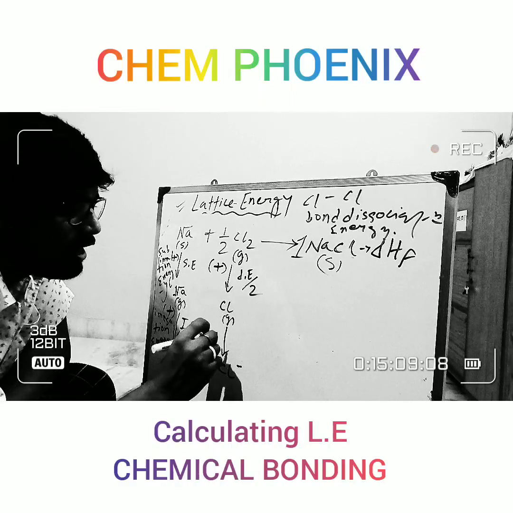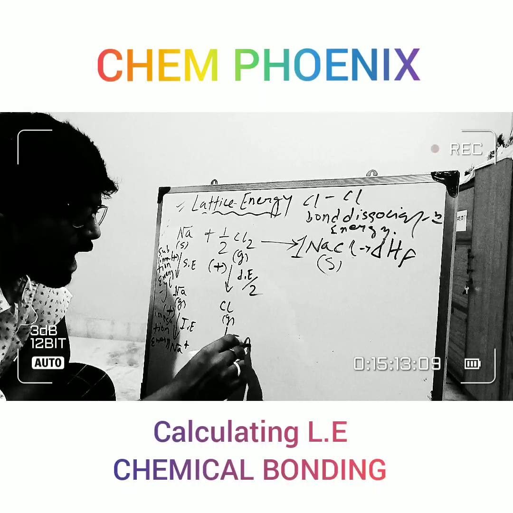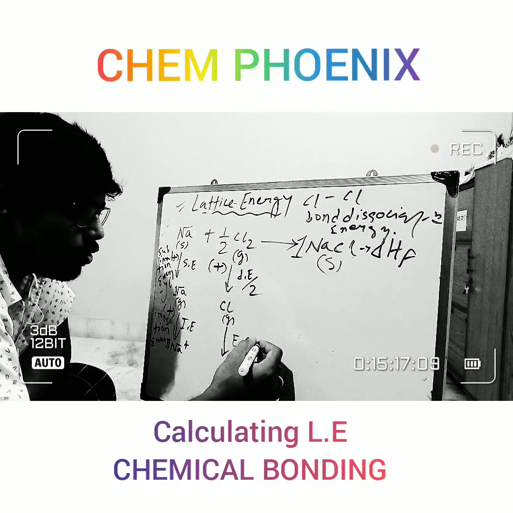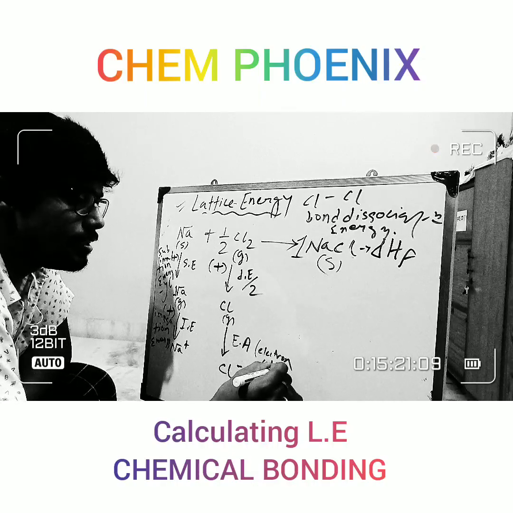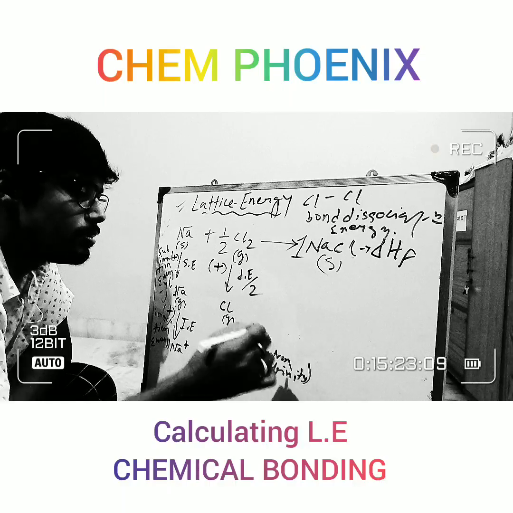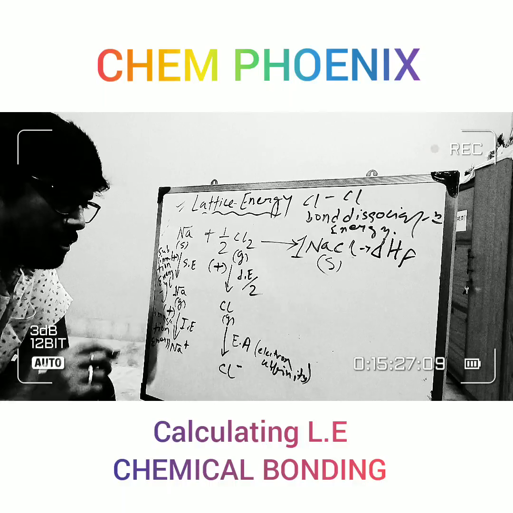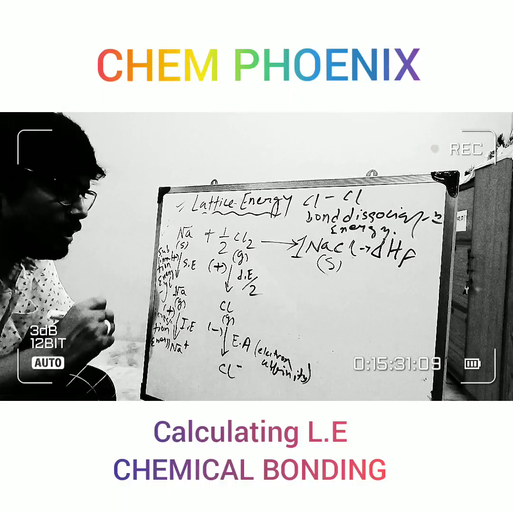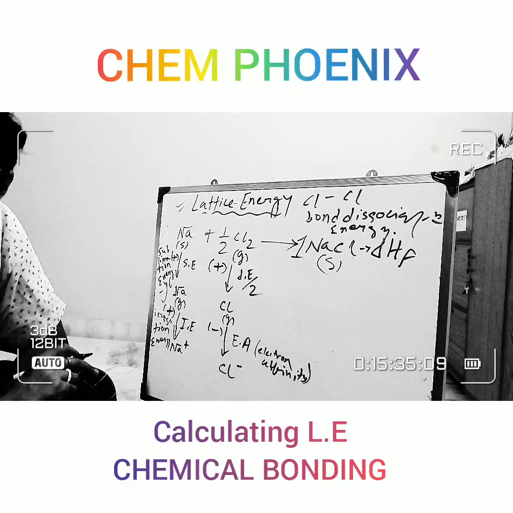So the amount of energy released is known as electron affinity. An amount of energy is released, that's why its sign will be negative whenever we calculate this, right?